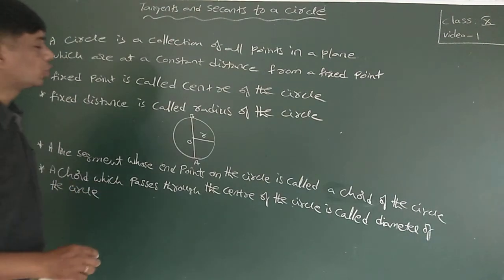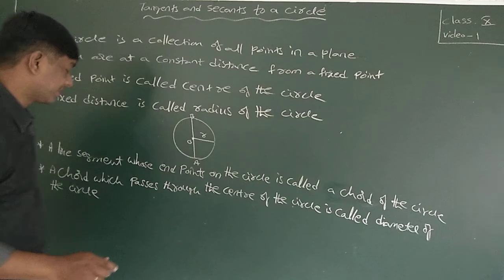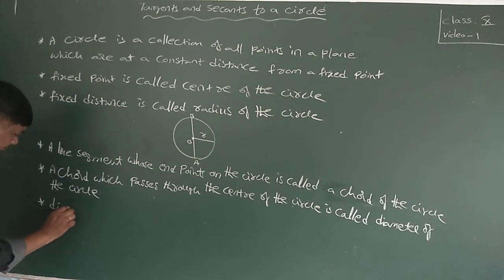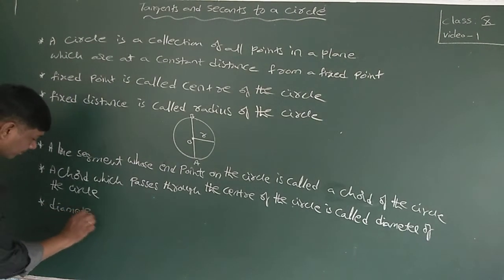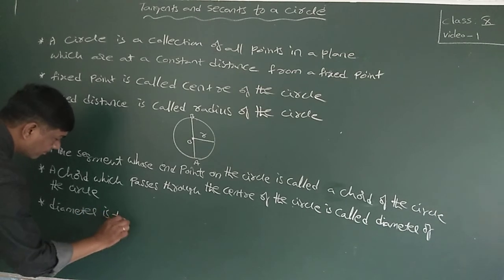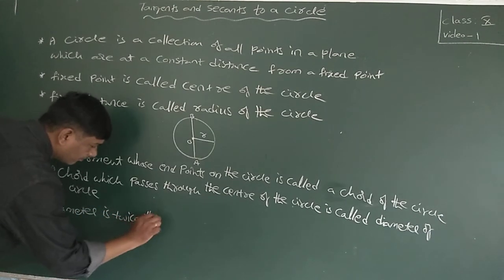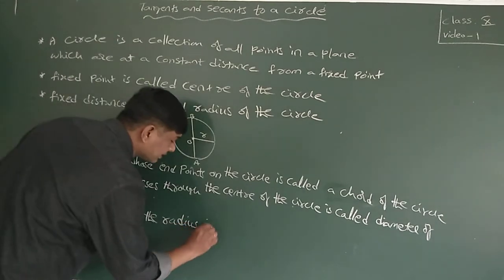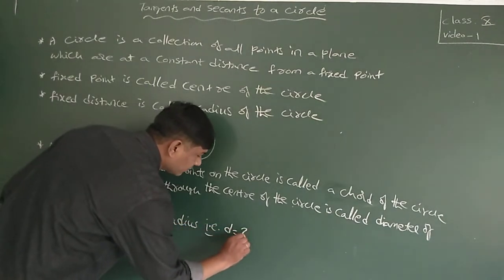Diameter is 2 times the radius. That is, d is equal to 2r.